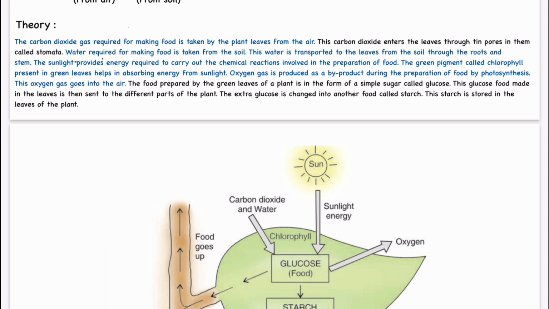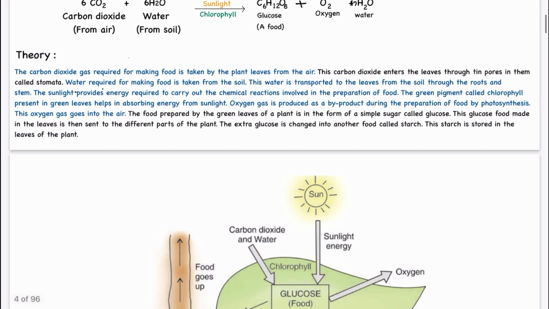This water is transported to the leaves from the soil through the roots and the stem. The sunlight provides energy. So now we have carbon dioxide, we have water, and in the daytime we have sunlight. So the sunlight provides the energy required to carry out the chemical reaction.